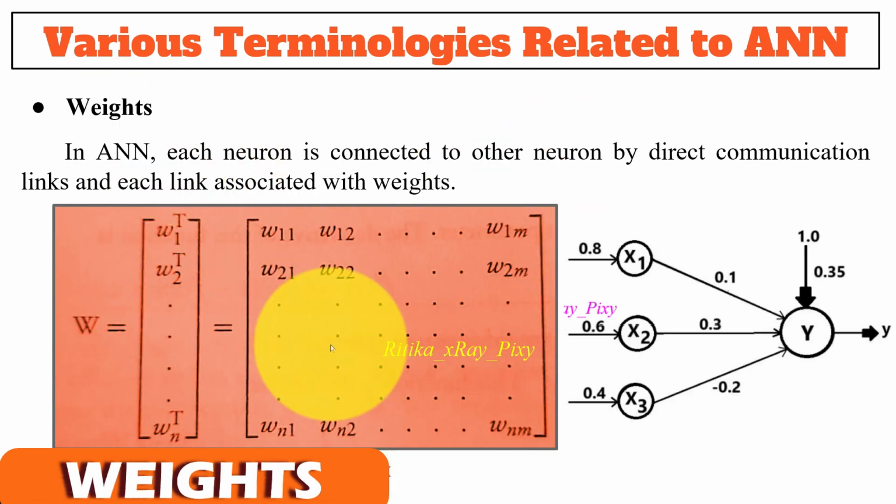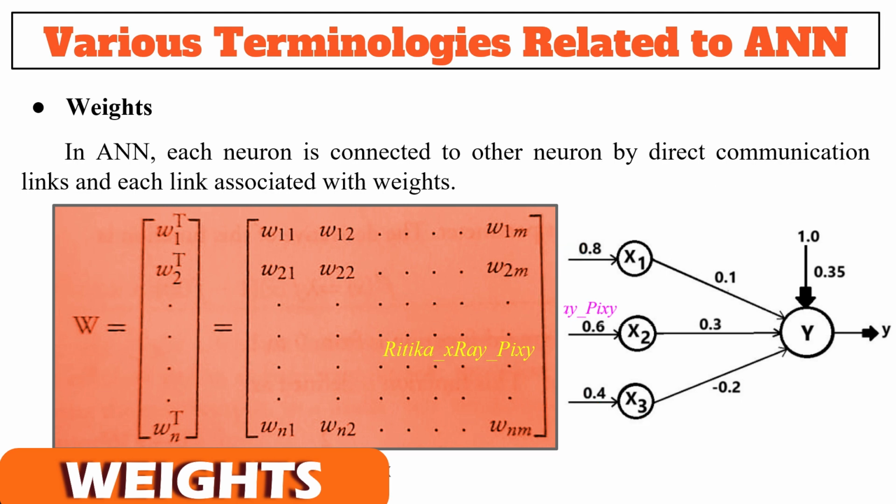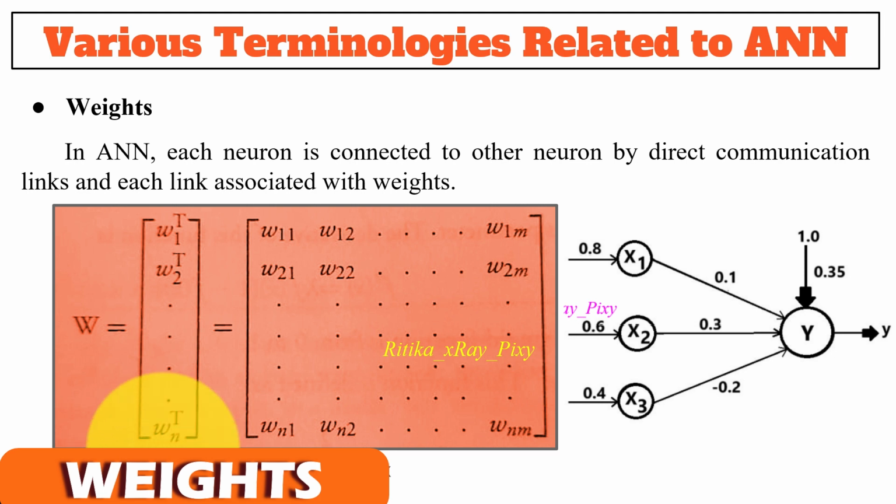As we already discussed, in artificial neural network, each neuron is connected to other neuron by direct communication links, and each link is associated with weights, as you can see in the figure. So here we are using a matrix, that is weight matrix. Weights contain information about the input signal, and this information can be used by the network to solve a specific problem. Now we can represent the weights in terms of a matrix. We can call it weight matrix, or we can also call it connection matrix.